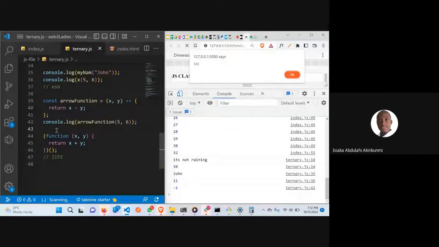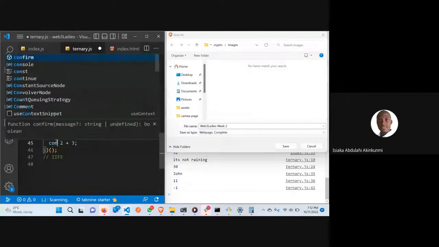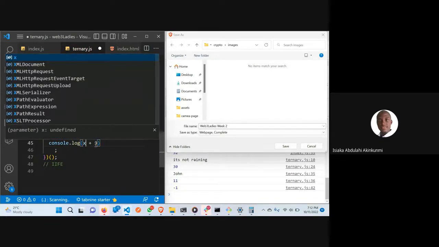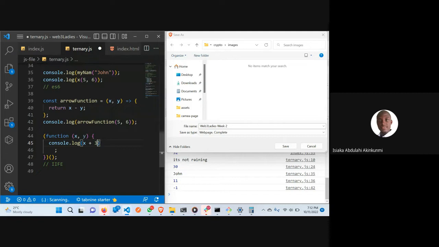Let's just say 2 and 3, 2 plus 3. I press OK here. The reason why we are not seeing it is because it's not inside my console. Let me put console.log 2 plus 3. There's another way I can write it. I can also put x here and y here, but I can initialize it here: let x equal 4, and y equal 10.